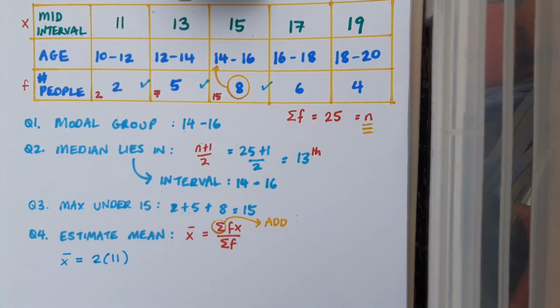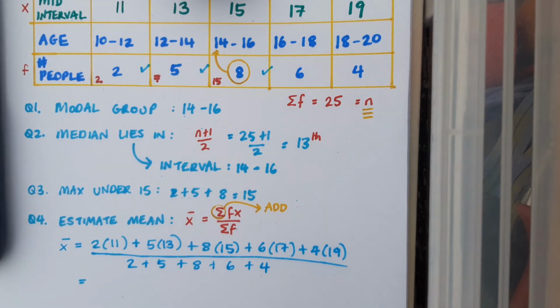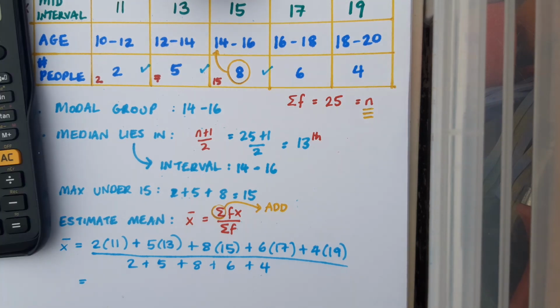Mean is equal to 2 times 11 plus 5 times 13 plus 8 times 15 plus 6 times 17 plus 4 times 19, all over 2 plus 5 plus 8 plus 6 plus 4. And I can just put this straight into my calculator and the solution I get is 15.4. So my mean in this case is 15.4.